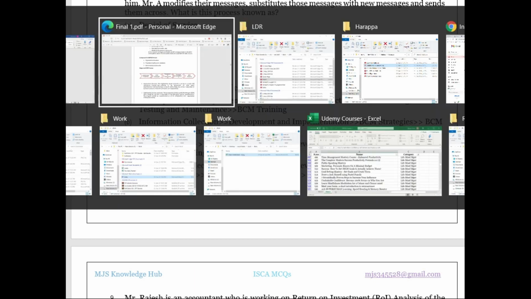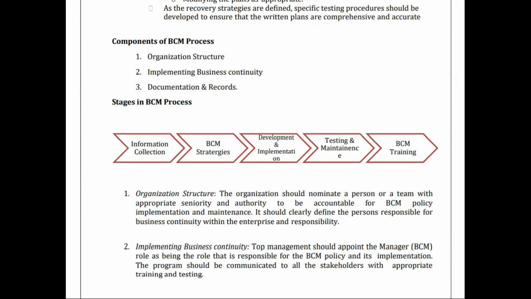Okay, so what can be the stages in BCM process? Information collection, BCM strategy, development and implementation, testing and maintenance, and BCM training. They are the five stages. First, information collection, BCM strategy, development and implementation, testing and maintenance, and BCM training.